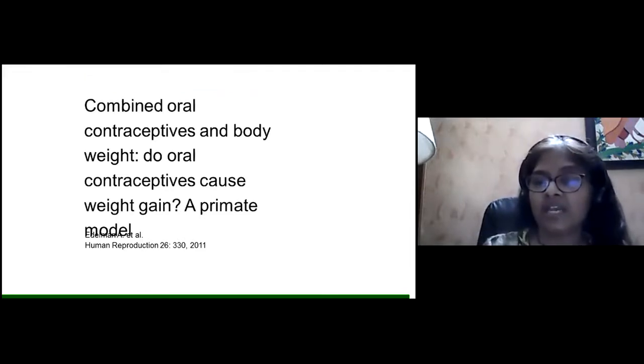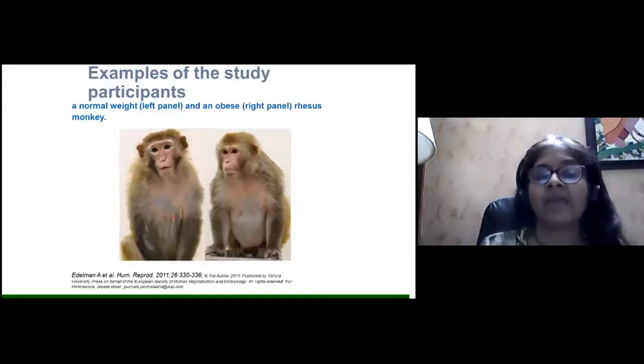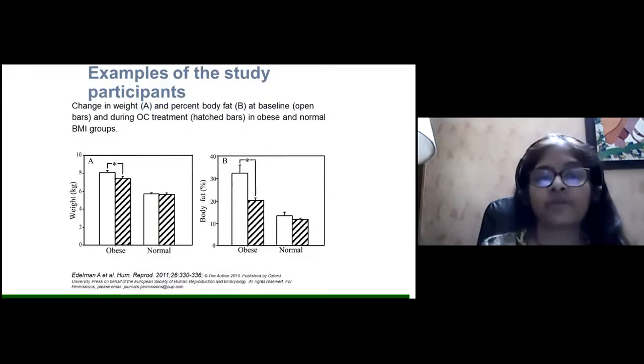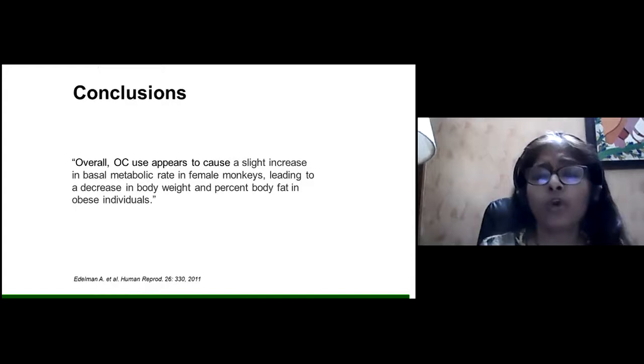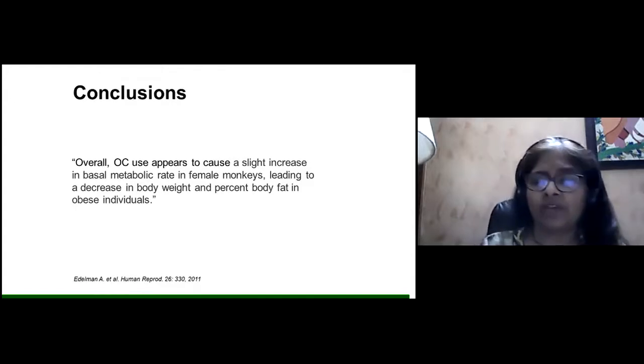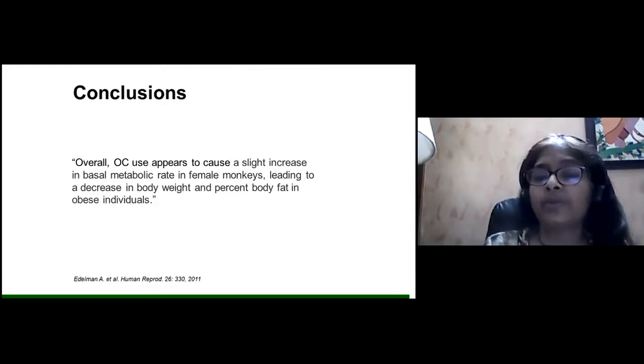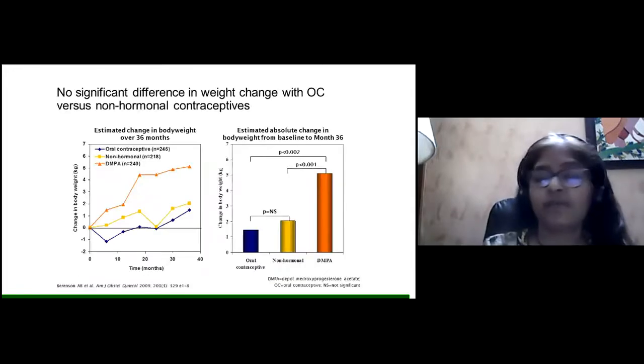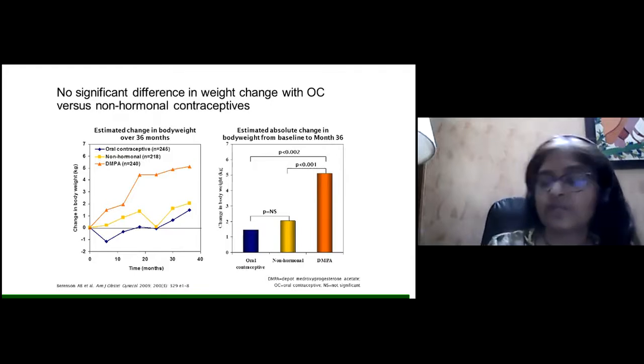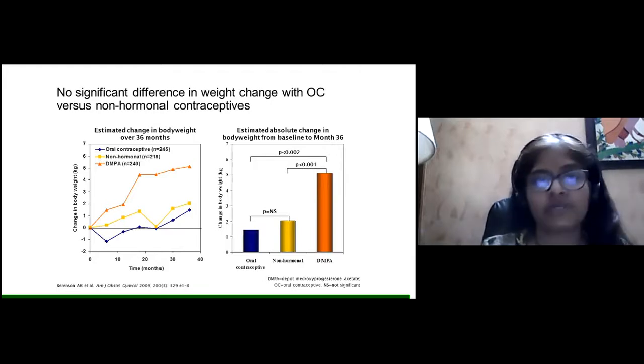They did a study in primates in 2011, with a normal weight monkey and an obese rhesus monkey, studied with the use of the oral contraceptive pill. They saw that overall oral contraceptive use appears to cause a slight increase in basal metabolic rate in the female monkey. It could lead to a decrease in body weight and percentage of body weight in obese individuals. Therefore, there is no significant difference in weight gain with oral contraception versus non-hormonal contraceptives.